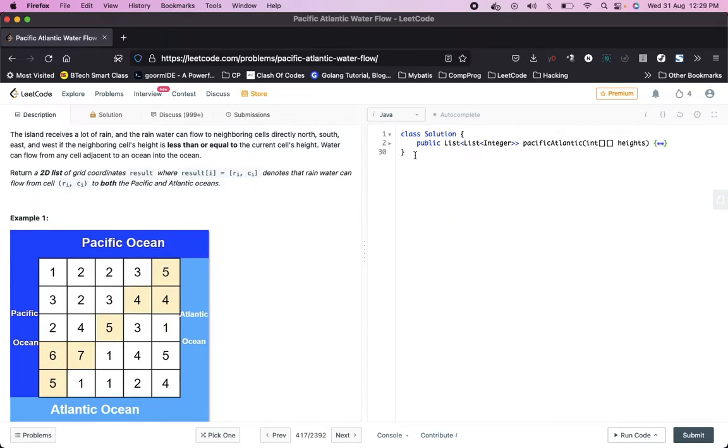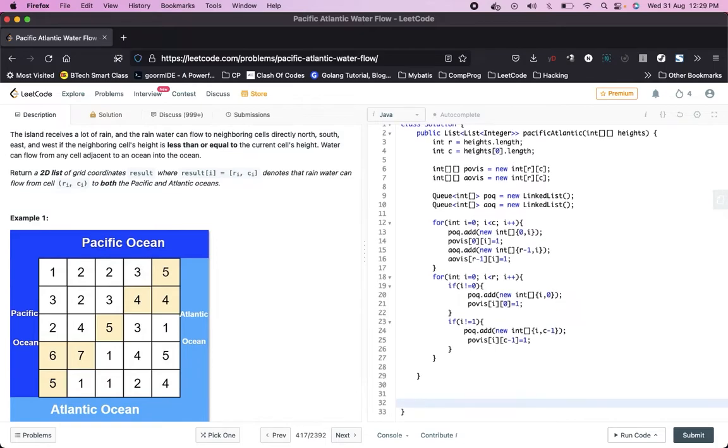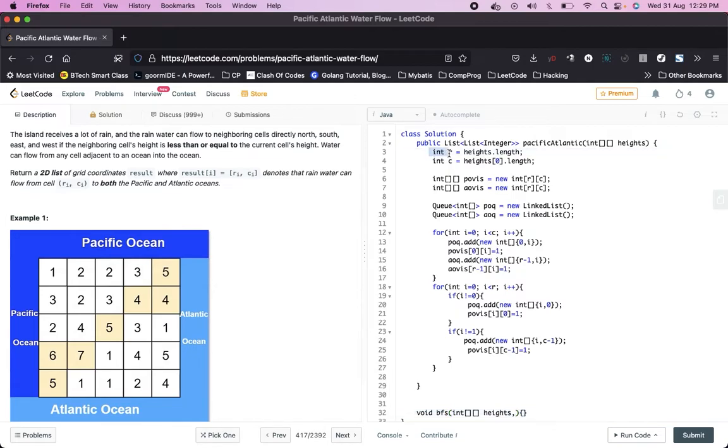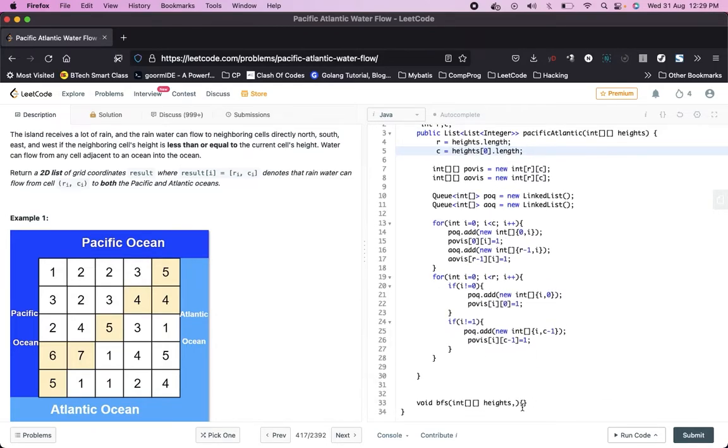For that, let's write here void BFS, which takes this integer array heights. For simplicity, we will define it as a global variable so that we can access it in that method as well instead of passing it as a parameter.